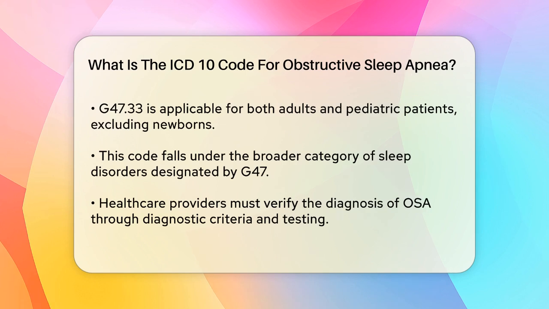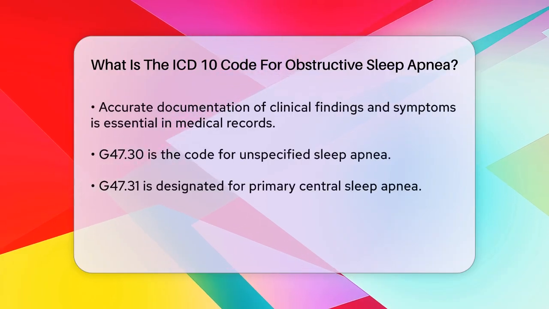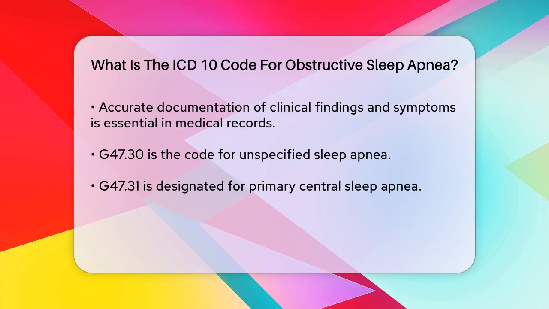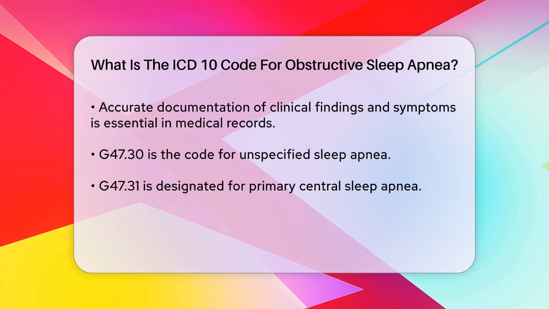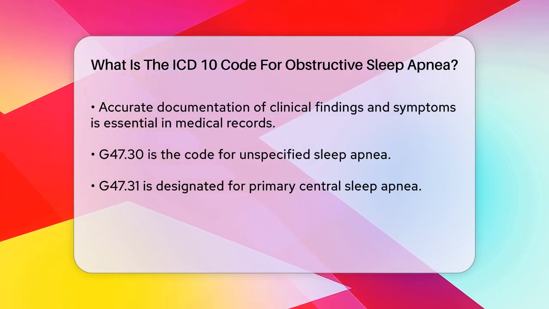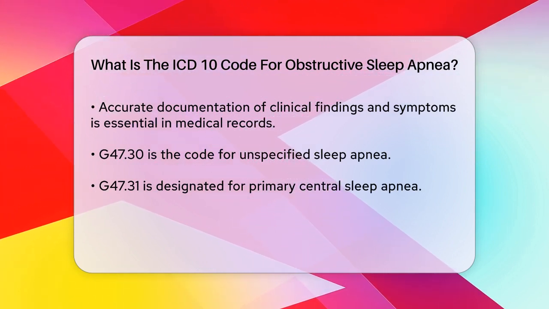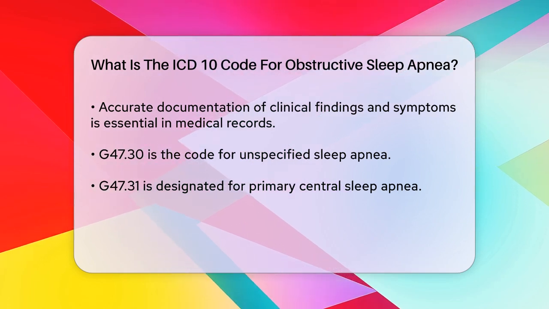It's part of the broader category of sleep disorders under the G47 designation, with the 33 specifying that it's obstructive sleep apnea. When coding for OSA, healthcare providers must verify the diagnosis through appropriate diagnostic criteria and testing. They need to document all relevant clinical findings and symptoms in the patient's medical record. It's crucial to use G47.33 specifically for OSA and not for other types of sleep apnea.